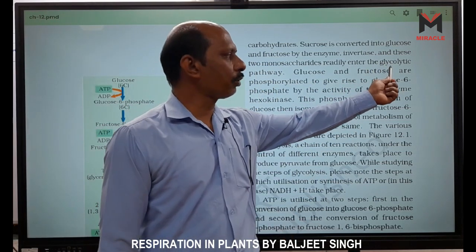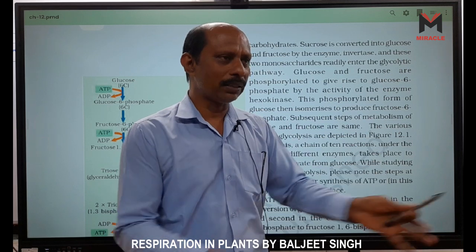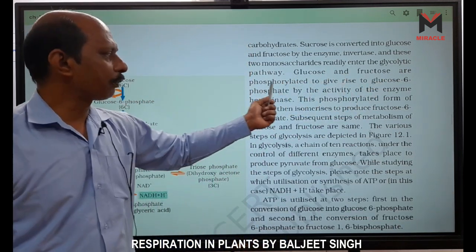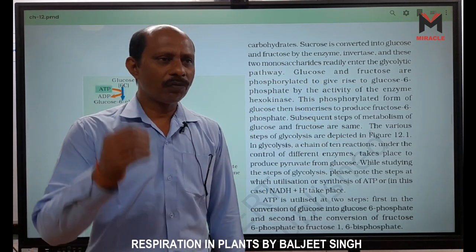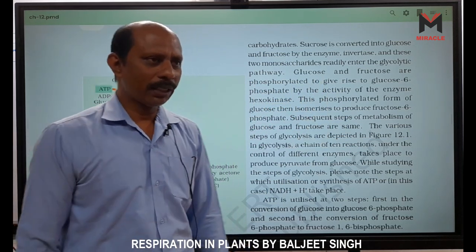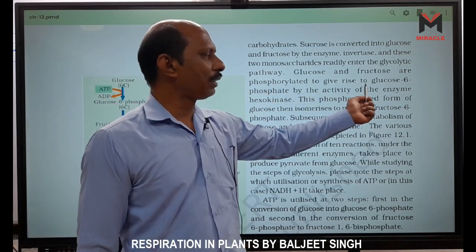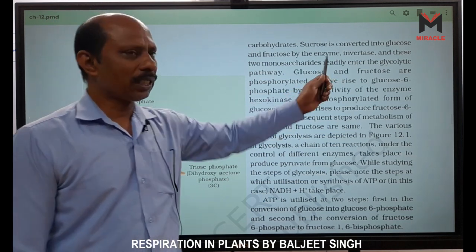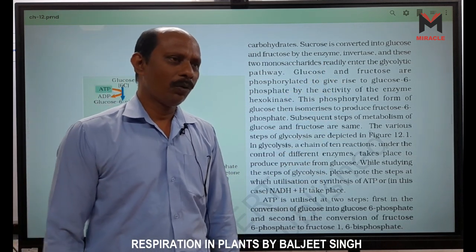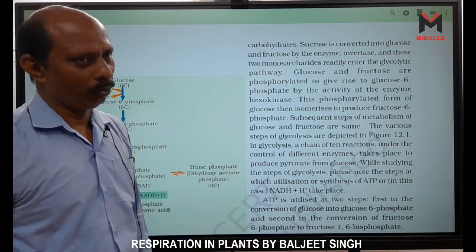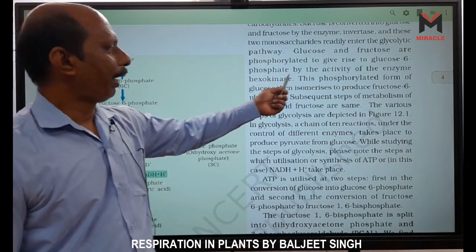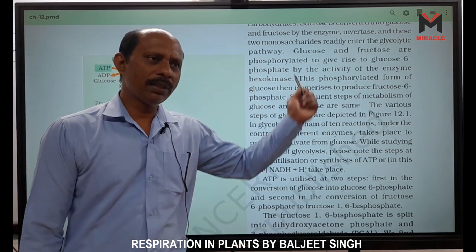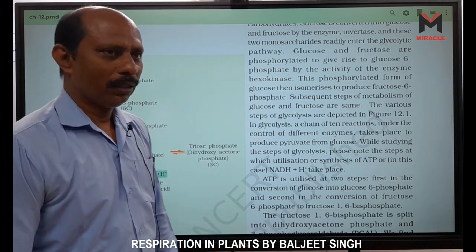What does glycolytic mean? Glyco means glucose, lytic means lysis, the splitting pathway. Glucose and fructose are phosphorylated, meaning phosphoric acid is attached, to give rise to glucose 6-phosphate. In the first step, glucose 6-phosphate is formed. This step is irreversible; glucose 6-phosphate cannot convert back into glucose. This is by the activity of the enzyme hexokinase, because this is a hexose sugar.